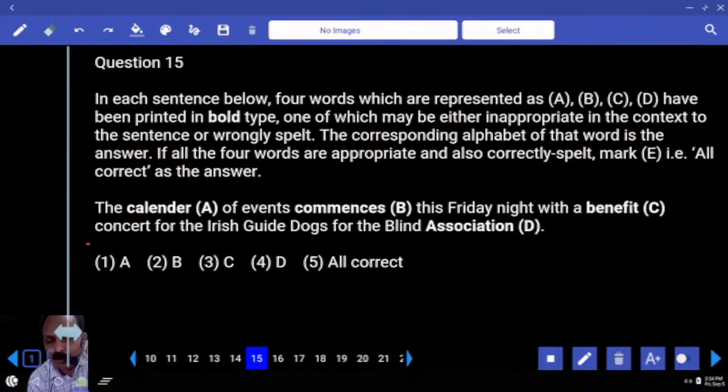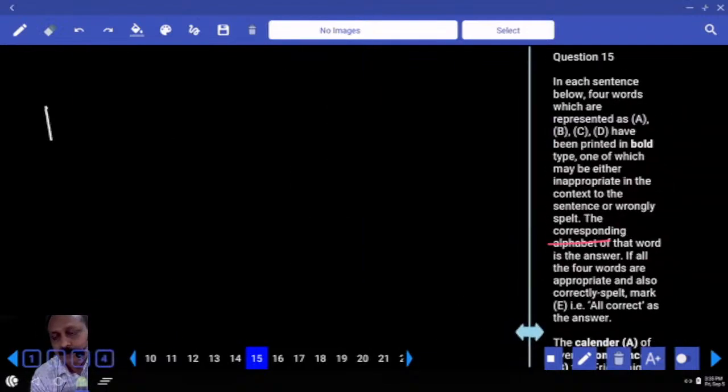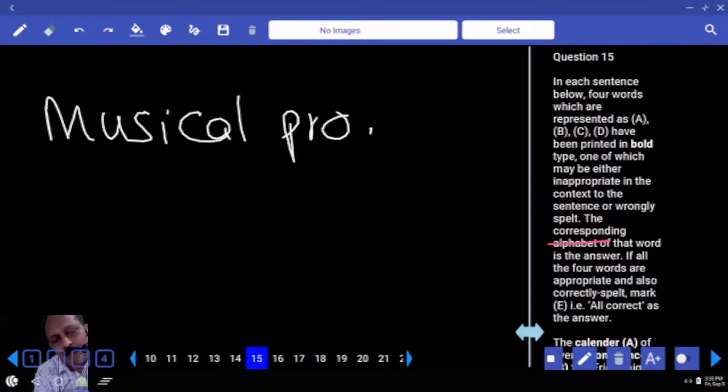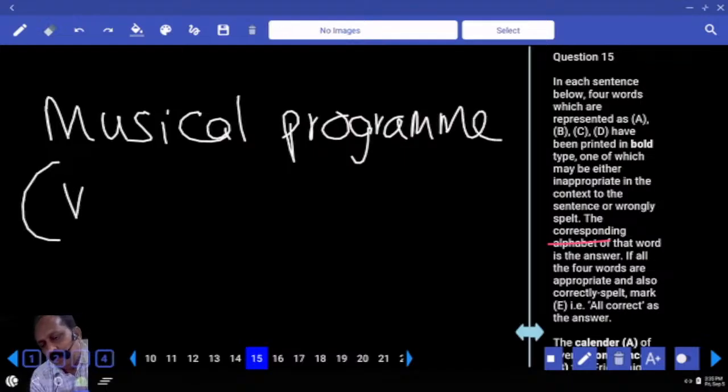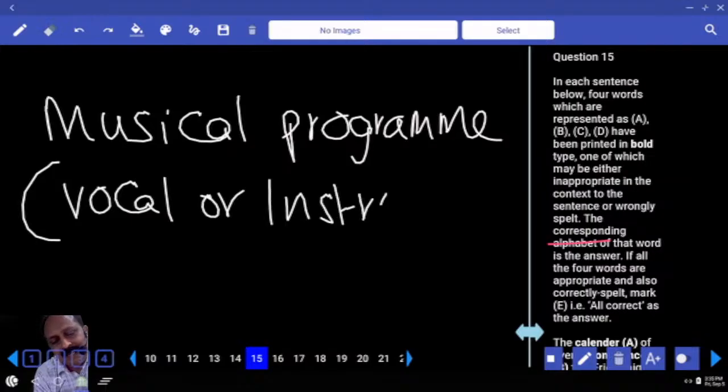Underline the word concert. What is the meaning of concert? Please write. Musical program. Vocal or instrumental.